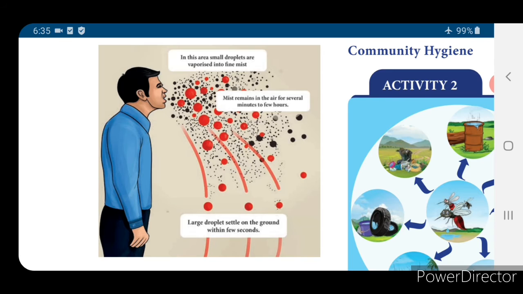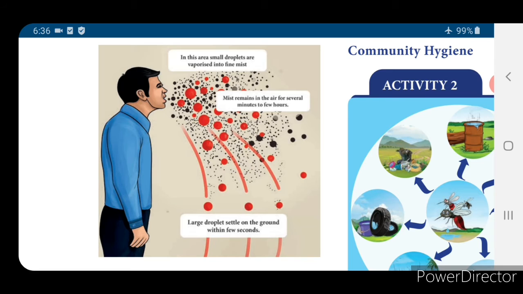If a person has a cold or flu or cough, if the person sneezes, spits, or even talks, some water droplets will come out from the mouth and pass through the air, and it will reach a person who is not in a hygienic condition. If the person is not fit, suppose he is sick or does not have immunity power, easily it will enter into the body.